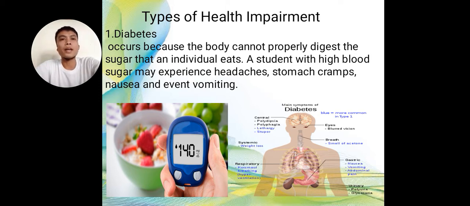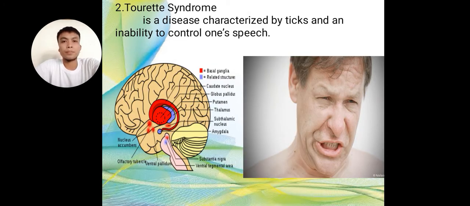A student with high blood sugar may experience headaches, stomach cramps, nausea, and even vomiting. There's an example here in the picture. Second is Tourette syndrome. It is a disease characterized by tics and inability to control one's speech.